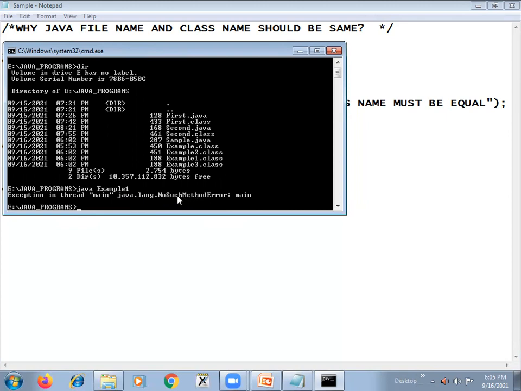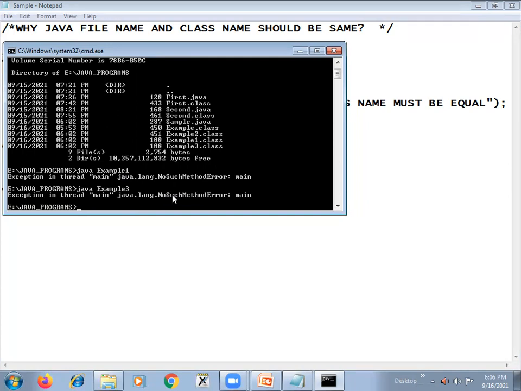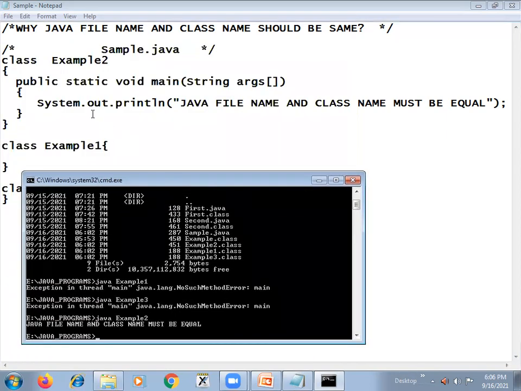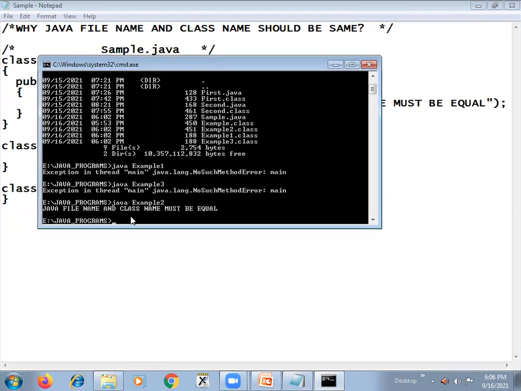So this is the error you will get. Even if you execute example3, same error, because this class does not contain the main method. But if you execute example2, then you will get the output, because this contains the main method which contains some println statement. That is executed, and the same output is printed here.